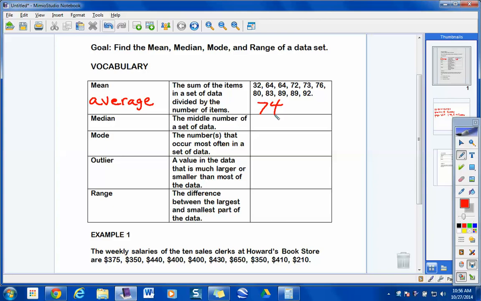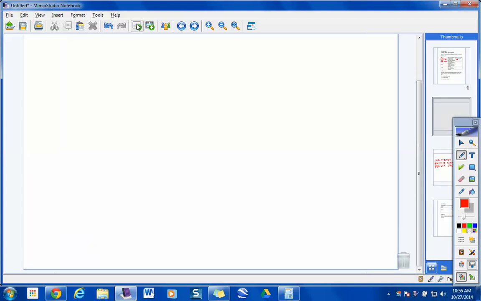All right. I want to talk about median of sets, and I want you to be careful on this because a median in a set can either be odd or it can be an even set. Let me give you an example of an odd and even set, all right? An odd set of data would be something like this, 1, 7, and 9. Okay, why is that an odd set? That's a bad example. How about 1, 7, and 10? Why is this an odd set?